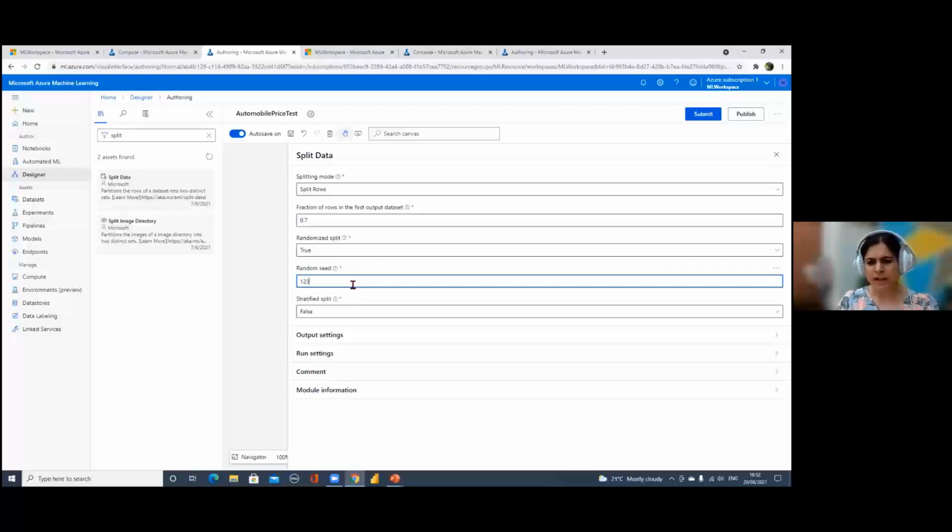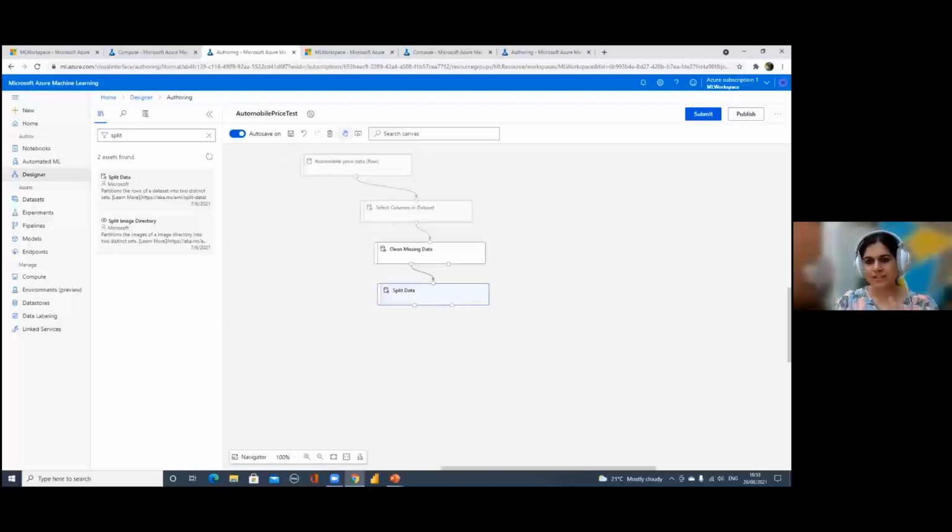And I want it to be split on a random basis. I just don't want the top 70% rows to be my training data set. I want a random split. That's why I'm setting this to true. And obviously for a random split, you need to define a seed, and the seed is just a number used to randomly split your data. It can be anything. So this is how we have split the data.